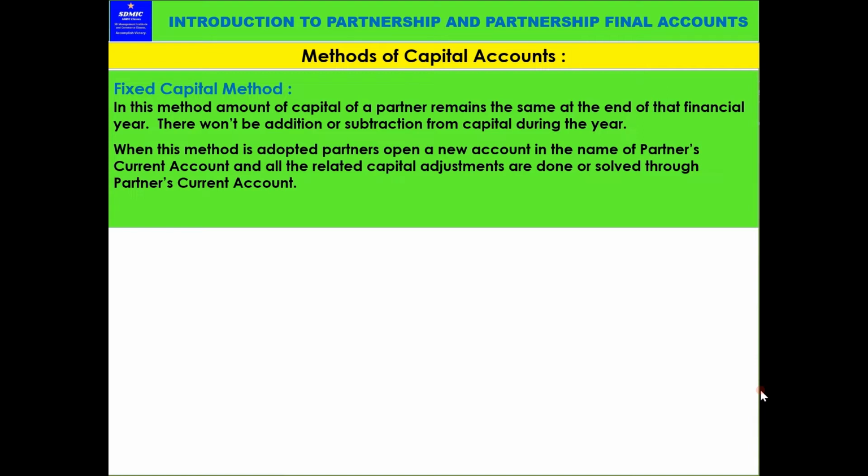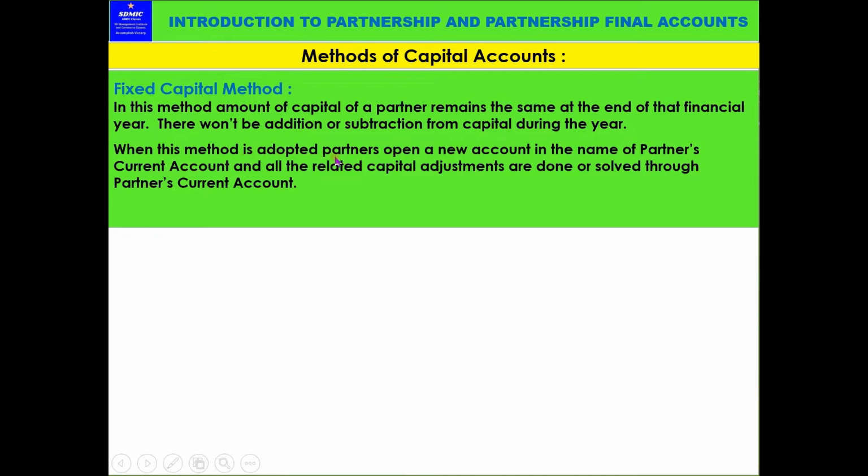Like for example, some drawings may be there, some interest may be there, some commission or salary may be there, some other activities may be there, some withdrawals may be there. So some additions will be there. These transactions are done through the current capital account.